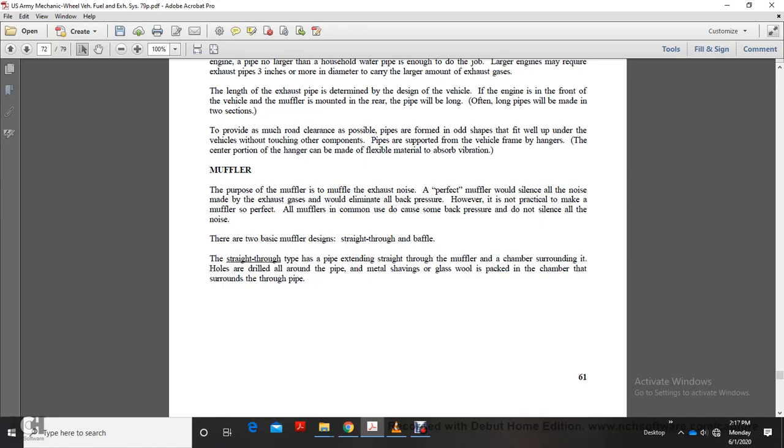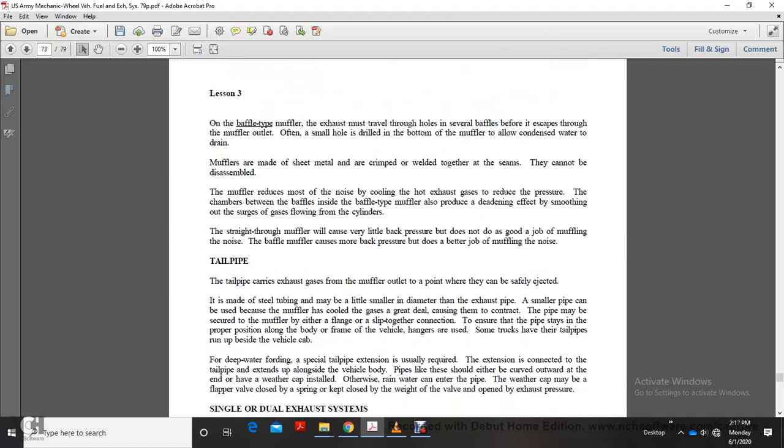The straight-through muffler has a pipe extending straight through the muffler, with a chamber surrounding it. Holes are drilled all around the pipe, and the chamber surrounding the pipe is packed with glass wool or metal shavings. In the baffle type muffler, the exhaust must travel through the holes in several baffles before it escapes through the muffler outlet. Often small holes are drilled into the bottom of the muffler to allow condensed water to drain. Mufflers are made of sheet metal crimped and welded together at the seams.